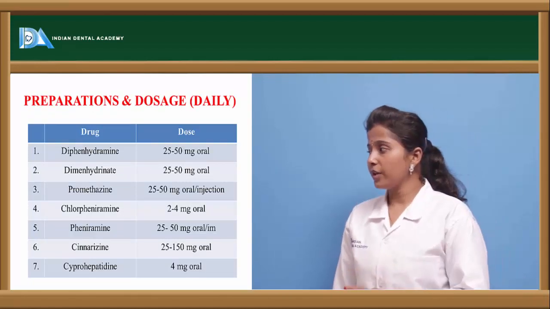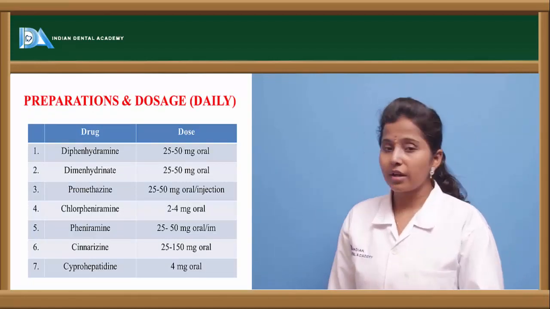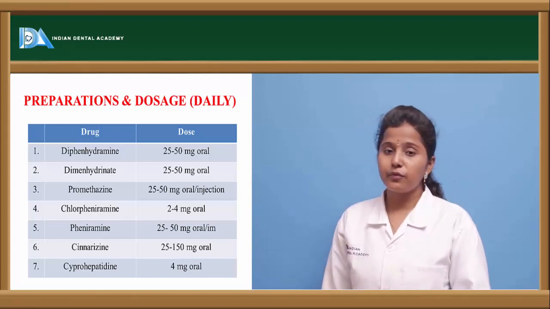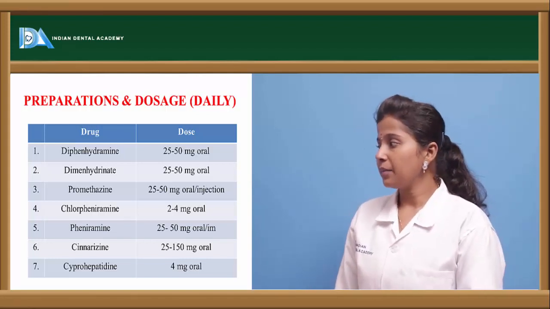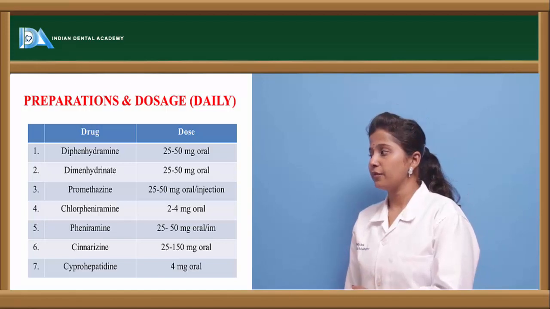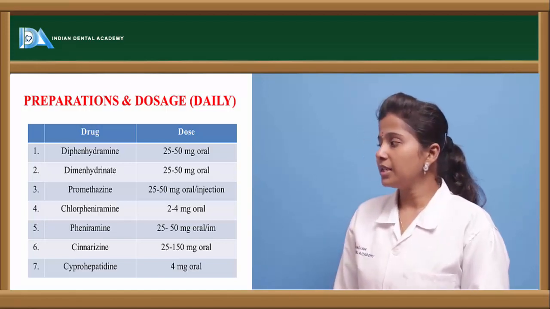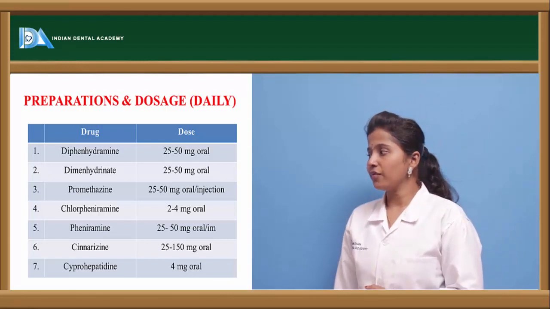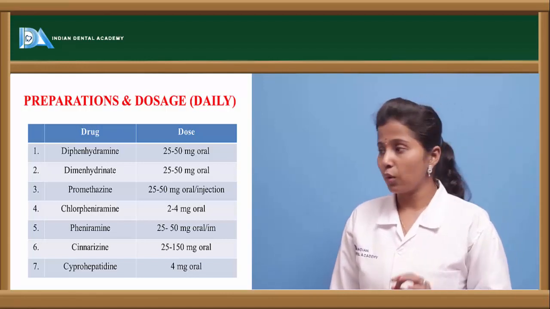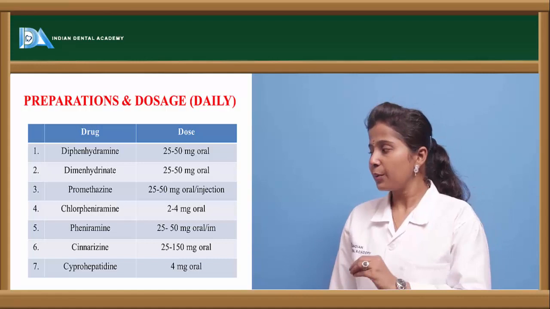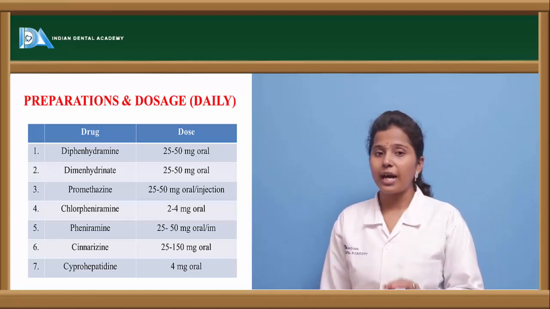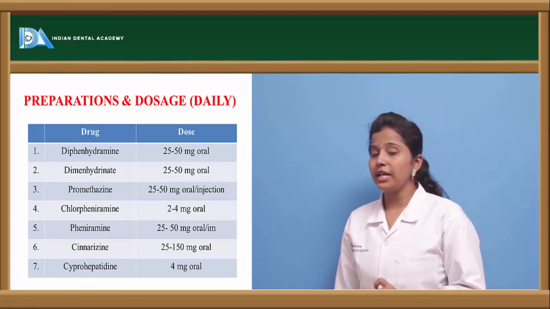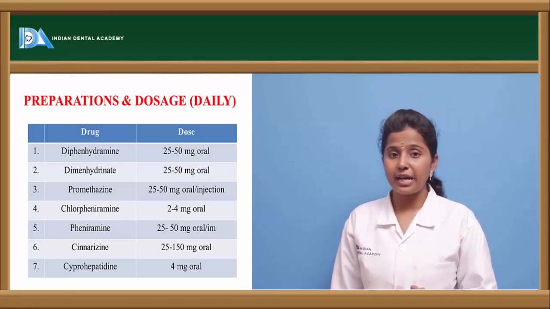These are a few of the preparations and doses which are recommended. So drugs like diphenhydramine is given 25 to 50 mg orally. Dimenhydrinate is given 25 to 50 mg orally. Promethazine is recommended orally as well as in the injection form. And chlorpheniramine is given 2 to 4 mg orally. And phenyramine is given 25 to 50 mg orally or IM, that is intramuscular route. And cinnarizine is given orally in the dose of 25 to 150 mg.